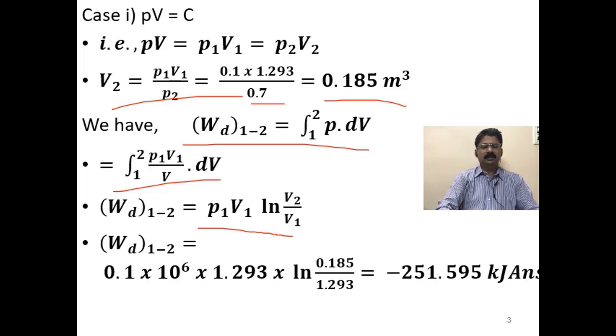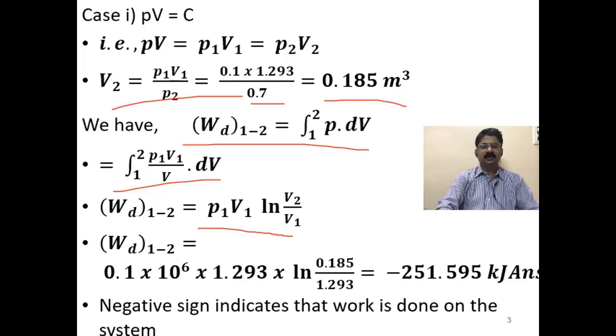And make substitutions. Okay. So, you will get the answer, and the answer is minus 251.595 kilojoules. Here P is substituted in Pascal, so initially you may get the answer in joules. Then you have to divide it by 1000 to get it in kilojoules. So, the negative sign indicates that work is done on the system.